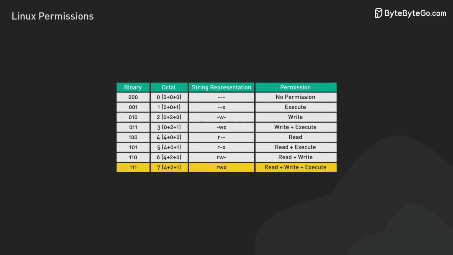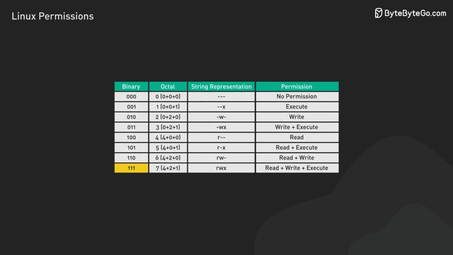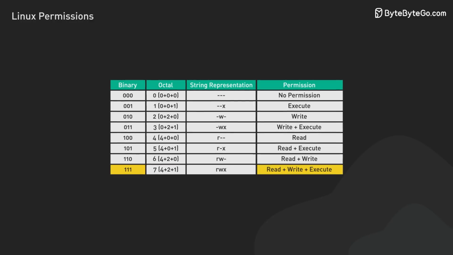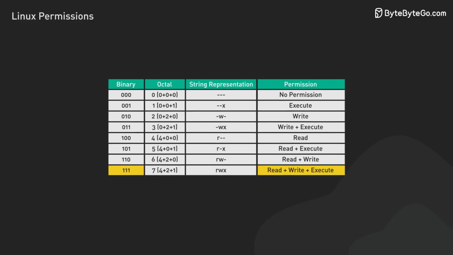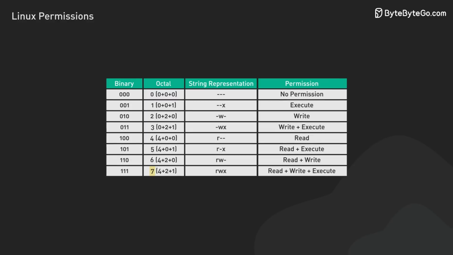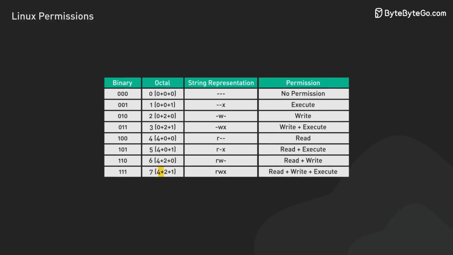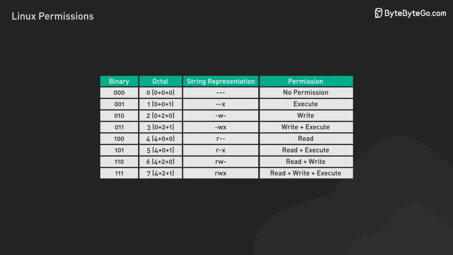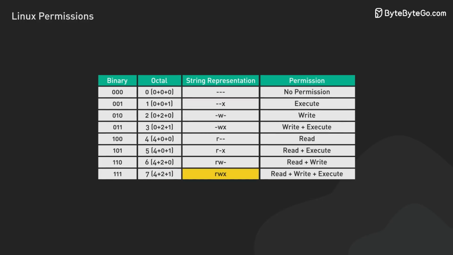Consider the permission RWX. In binary, it is 111, where each bit represents a permission. Read is 1, write is 1, and execute is 1. In octal, this is represented as 7, with read being 4, write being 2, and execute being 1, added together. In string representation, it's simply RWX.